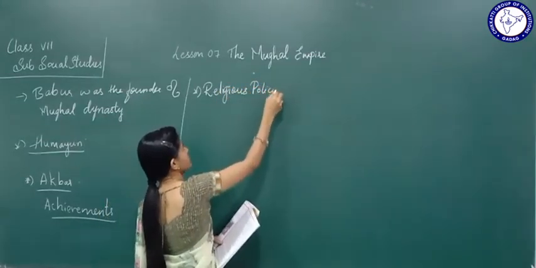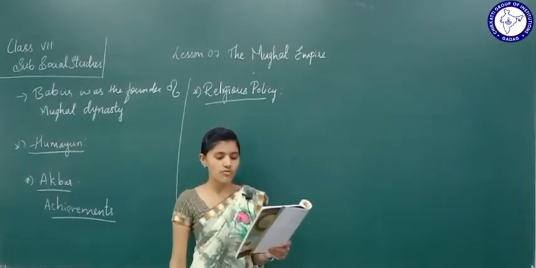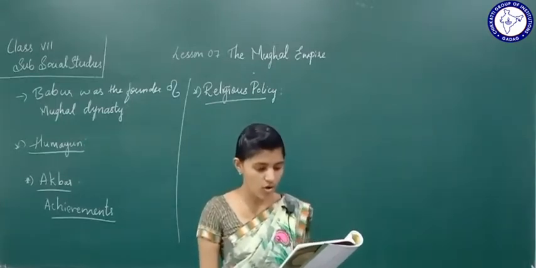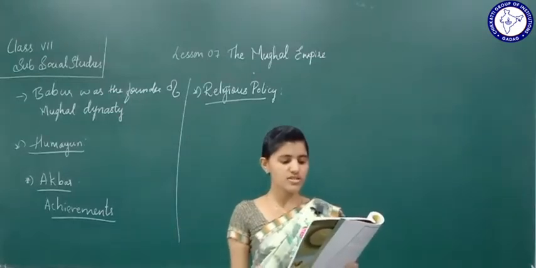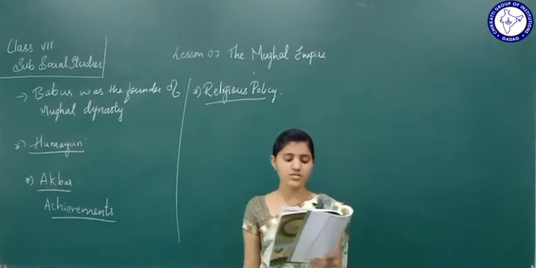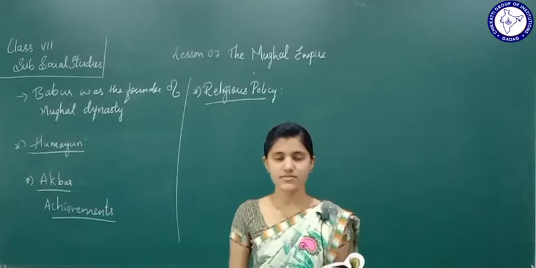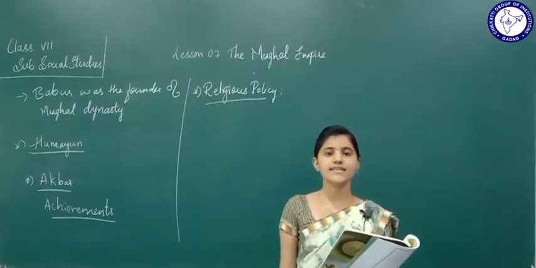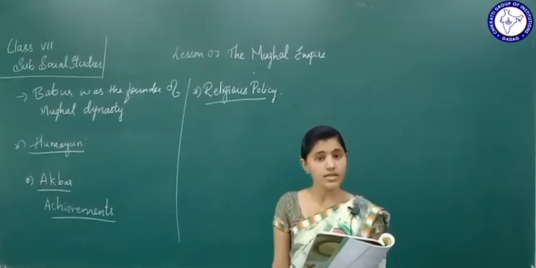Religious policy. Akbar was tolerant of other religions. He constructed a prayer hall, Ibadat Khana, in his new capital Fatehpur Sikri. As Akbar was tolerant to other religions, he constructed a prayer hall. What is the name of that prayer hall? Ibadat Khana, in his new capital.